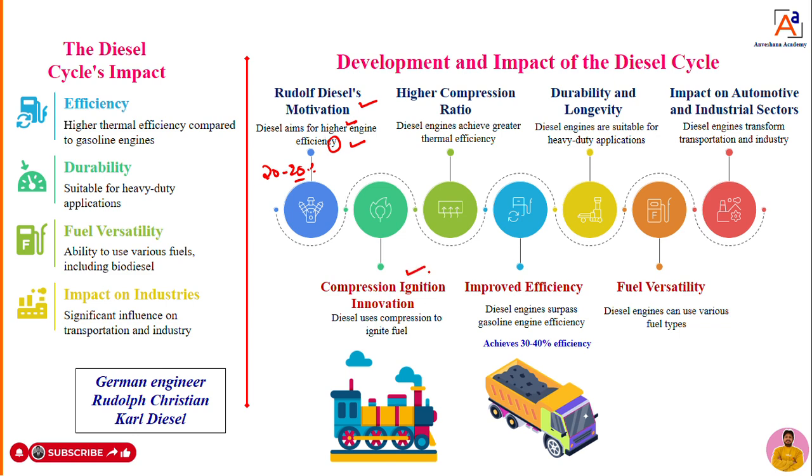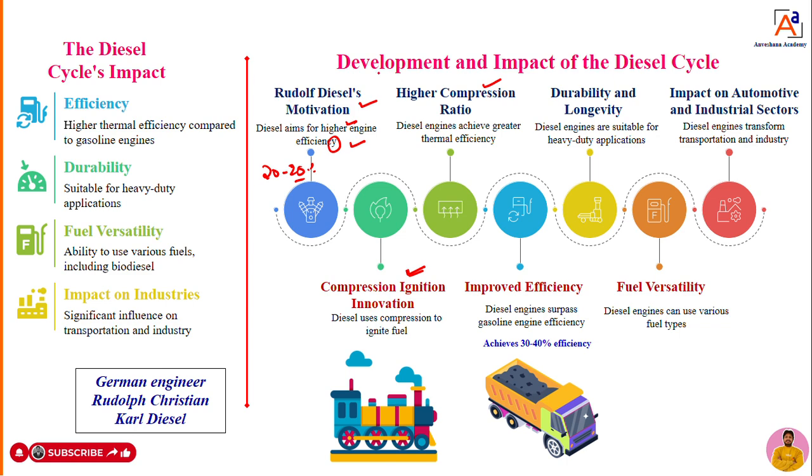In that direction, while doing a lot of experiments, research and literature survey, he came to know that compression ignition engines will have more thermal efficiency. Okay, then what has he done? He developed an engine which has a higher compression ratio. Higher compression ratio means what?